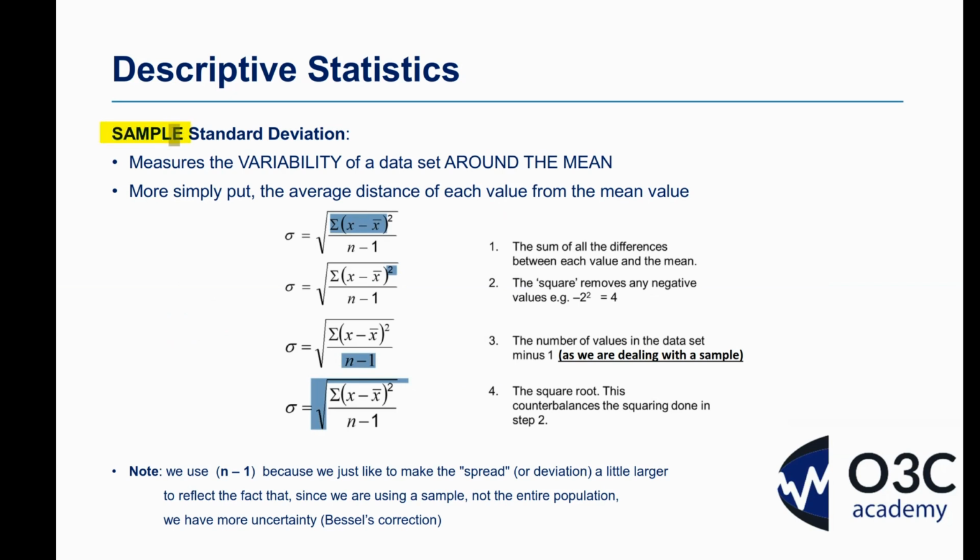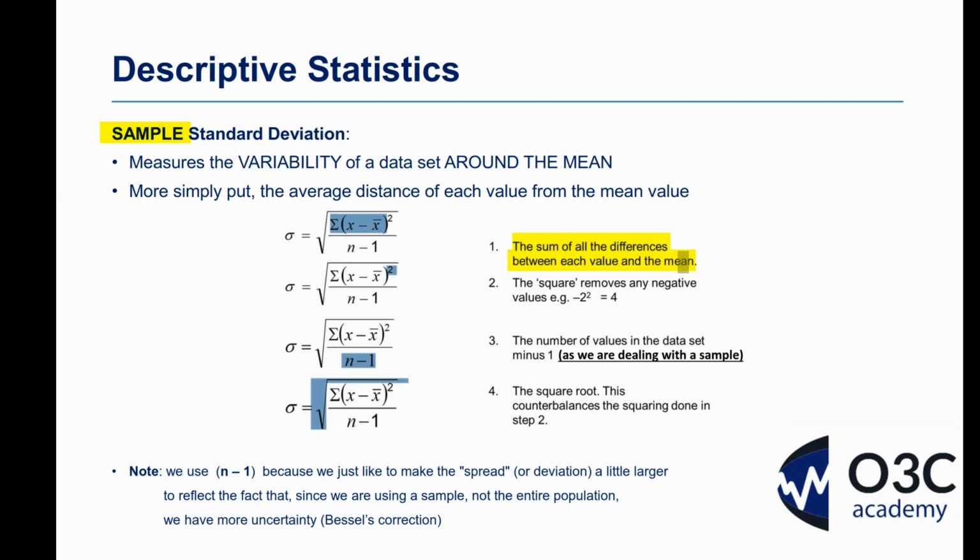And you can see the various stages of the calculation that we're going to be doing very shortly on Excel. So what we're doing is measuring the variability of the data set around that mean, and we're looking at the average difference of each of these values from that mean value. And this is how we're going to do it. So the first stage, we take the sum of all of those differences between each value and the mean. So all of those observations, we're going to deduct that mean to see those differences. Once we have those differences, we cannot simply add them all up together and try and do the same kind of simple average calculation that we've just done, because it's not going to work.